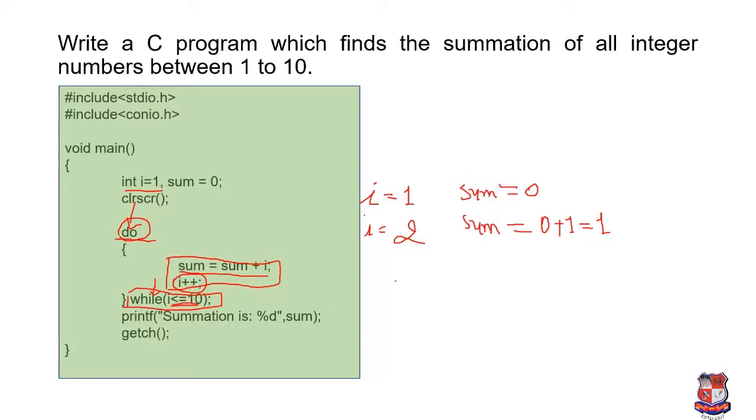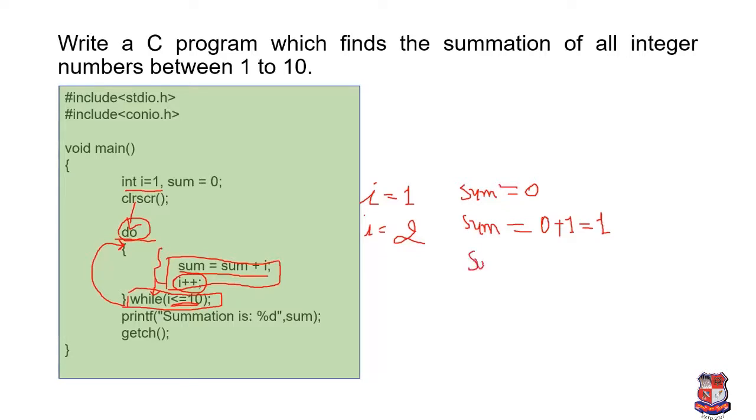That condition is I less than or equal to 10. It means 2 less than or equal to 10. The condition is true. That's why control is now given to the body of the loop. Now these statements are executed once again.